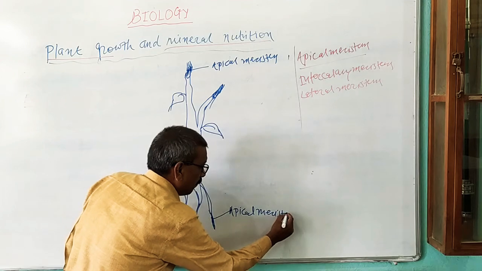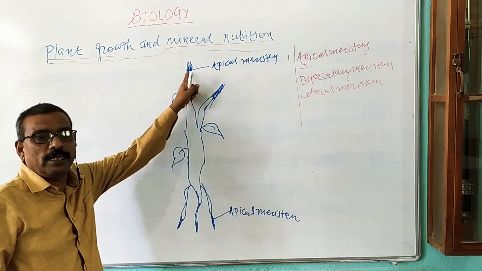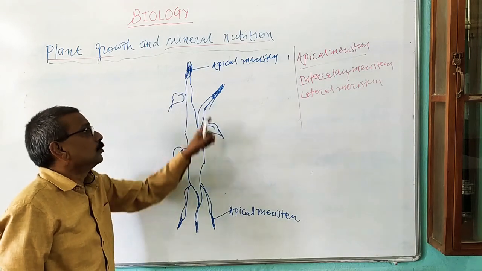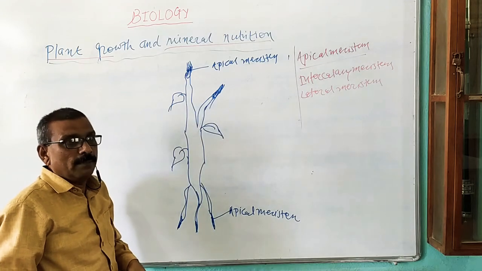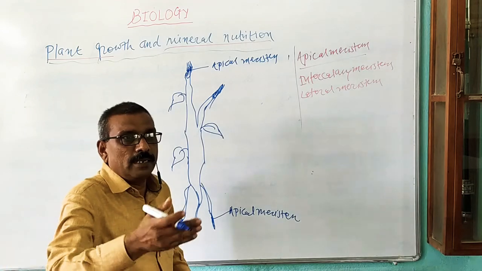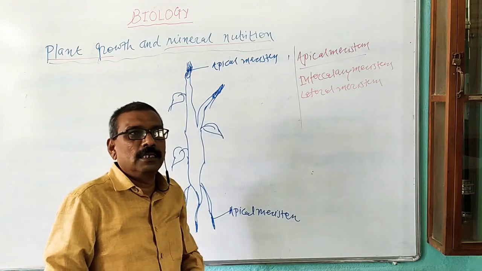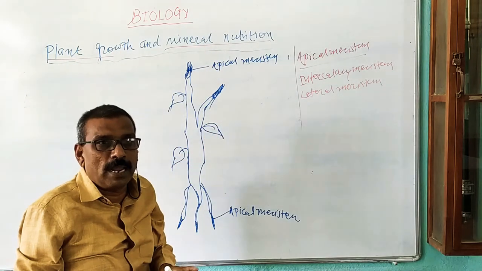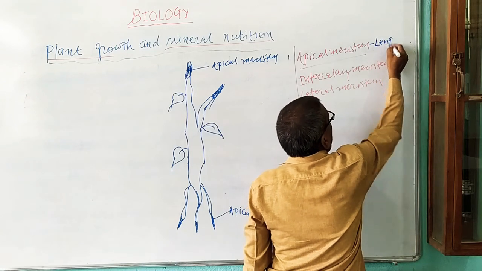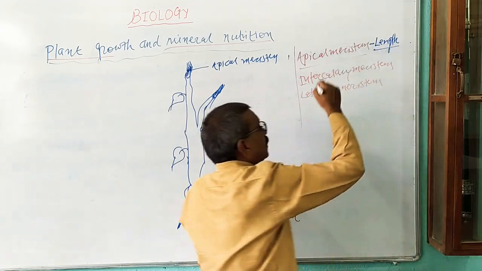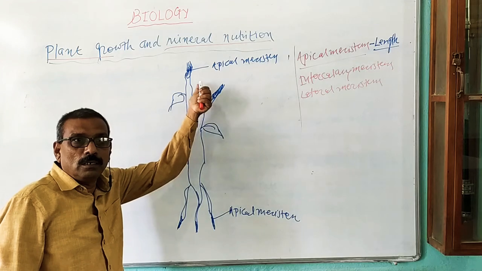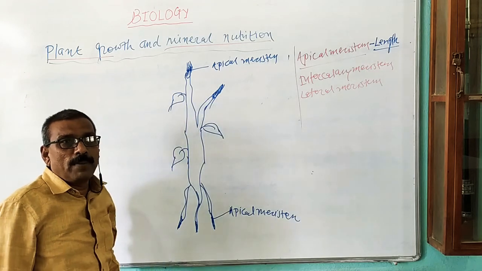Now the meristem present at the apices of the plant part, like the stem apex, a branch apex or root apex, is known as apical meristem. The cells of apical meristem divide very rapidly and add new cells in the plant body, and thus it helps in increasing the length or height of the plant part. Apical meristem helps in increasing the length of the plant part. Now this is about apical meristem.